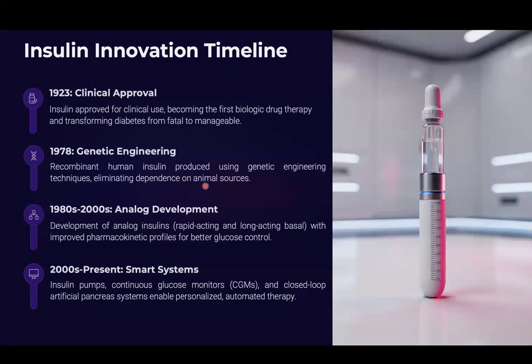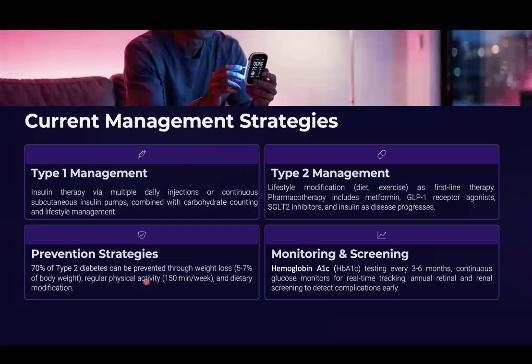So if you look at the innovation timeline of diabetes from 1920, the post-insulin era, then the evolution of genetic engineering and recombinant DNA technology. By the end of the 20th century, we saw analog development, drug development, and today we have numerous systems to continuously pump insulin and measure blood glucose level, glucose monitoring, glucose sensing from various fluids, including urine, blood, sweat, teardrops.